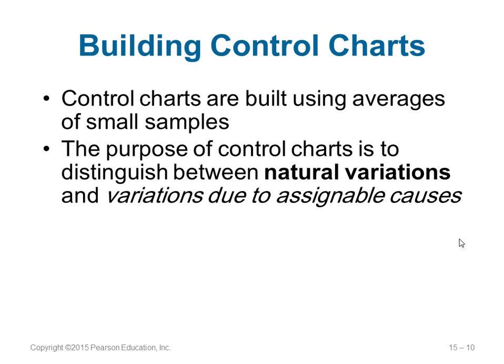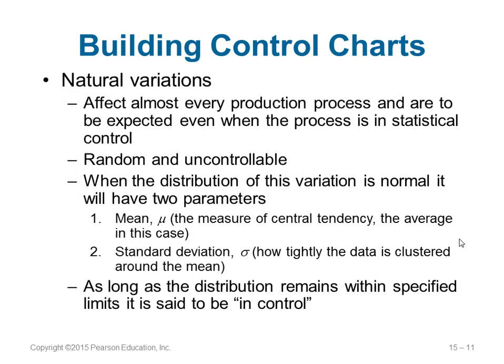This is very important. So the control charts are built based on the average of your samples. Let's say there are two types of variations I told you. Number one is called natural variation. Number two, variation due to assignable causes. What do you mean by natural variation? This affects every process, okay? And it is something which is random and you cannot control it.